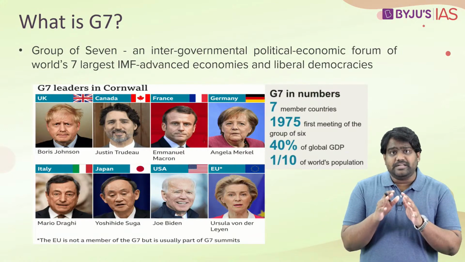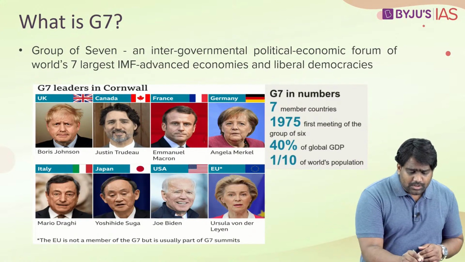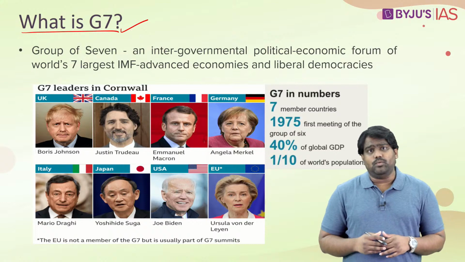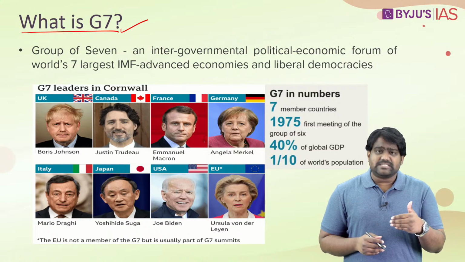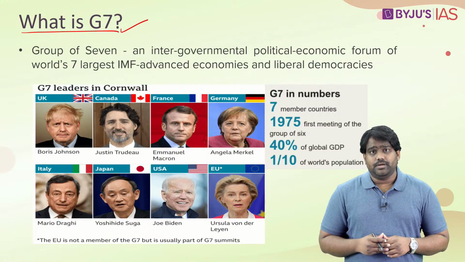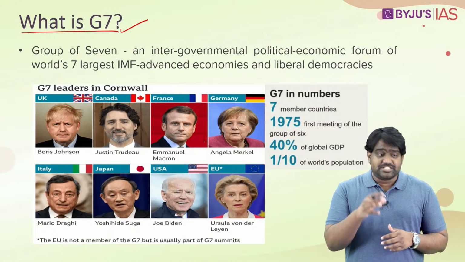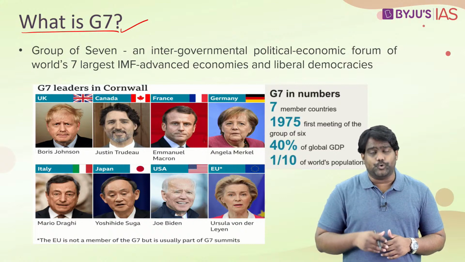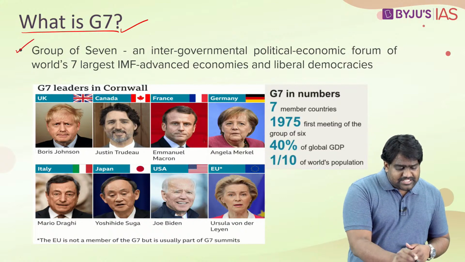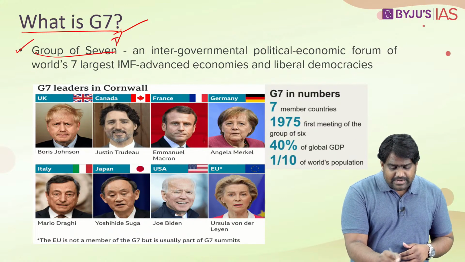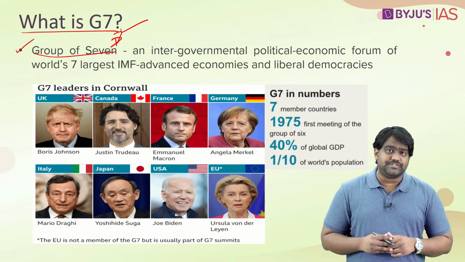So let's begin our discussion by talking about what is the G7, what is this grouping. Let's understand which countries are a part of it. Let's look at its history, its background, its achievements, and discuss any criticism that exists against this group. The G7, as the name itself indicates, is a group of 7 countries.